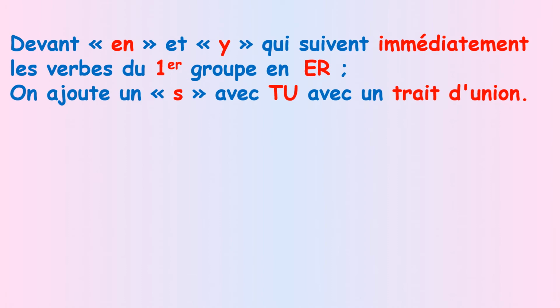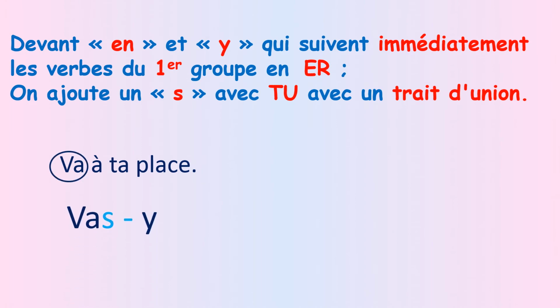And I have to put trait d'union, which is like a small slash. Example, my verb is va à ta place, go to your place. This is well conjugated because I have to take off the s because it's conjugated with tu. And it's a normal sentence. But now, if after va, I have y, I have to put back the s. Vas-y.